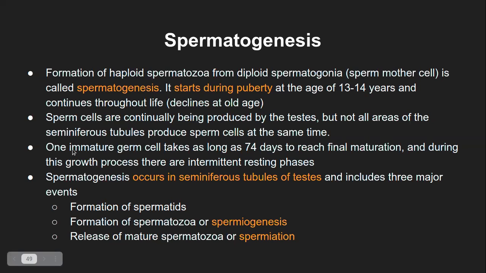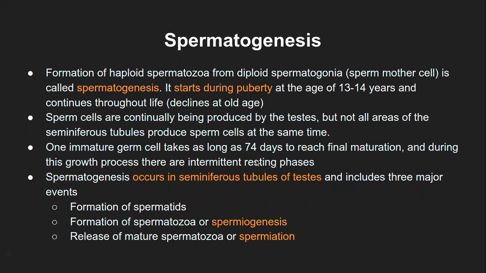One immature germ cell takes as long as 74 days to reach the final maturation stage. So let's say starting from the germ cell stage to the final maturation stage, that is what we call a sperm after maturing, or spermatozoa, that takes almost 75 days. Now it can be a little shorter, but approximately as long as 74 days. And during this growth process, there are quite many intermittent resting phases.